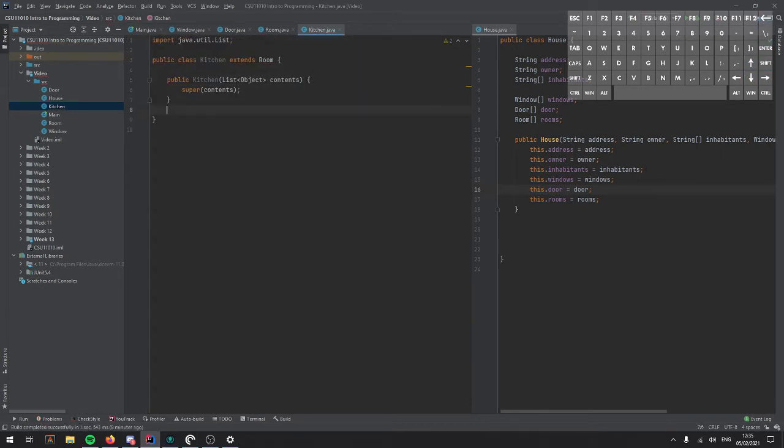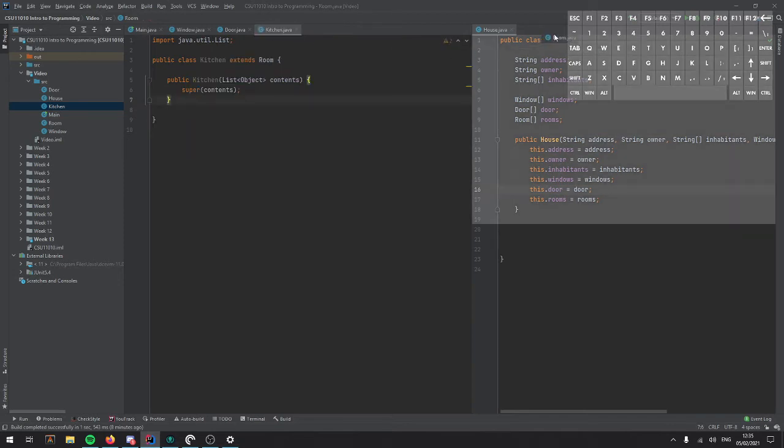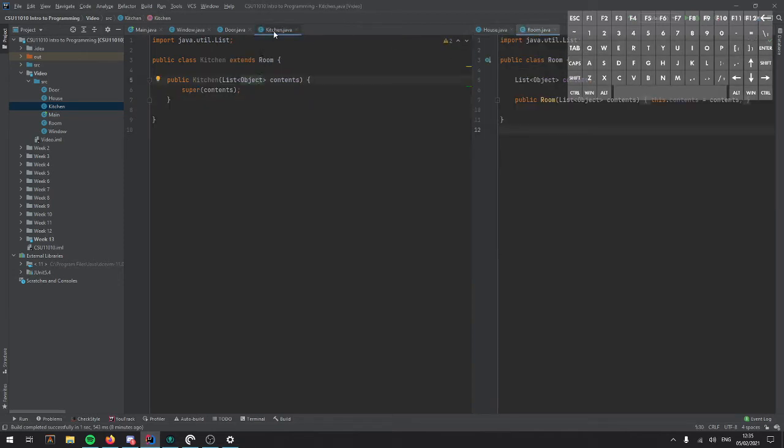Okay, so there's a lot going on here, but basically we have our room and we're creating a kitchen as a subclass of room. So kitchen inherits all of the properties from room, but then has more properties on top of it. So we have room, which has contents, but we could have kitchen, which has its own set of properties as well as contents.